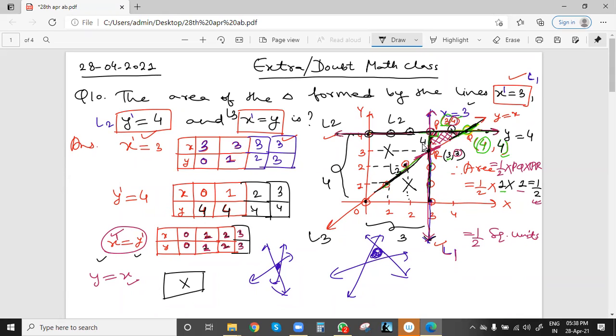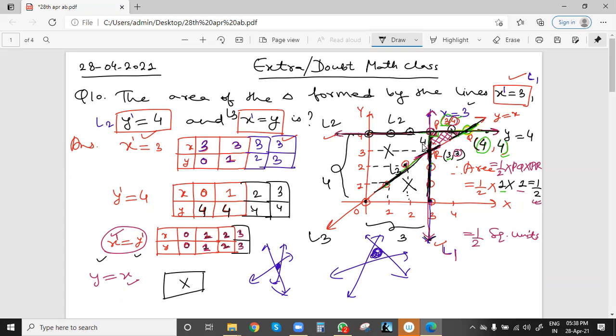So x is equal to y, so x will be 4. Now we have the third point R. For R, these are the two lines, L3 and L1. This R point is lying on line L1.